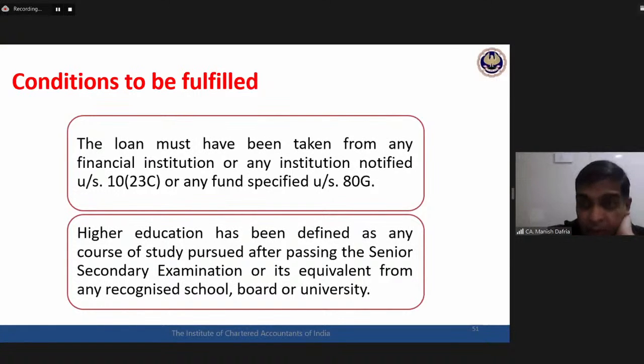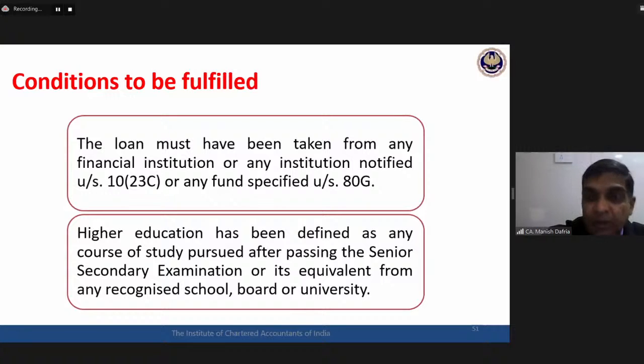Okay. The loan must be for higher education. Now be very clear. All these are common confusions. In 80C also we have talked about education, the tuition fees. There the tuition fees was for any education. We have mentioned this very specifically for 80C. Even nursery education fees are covered for 80C. But for 80E, it has to be higher education only.